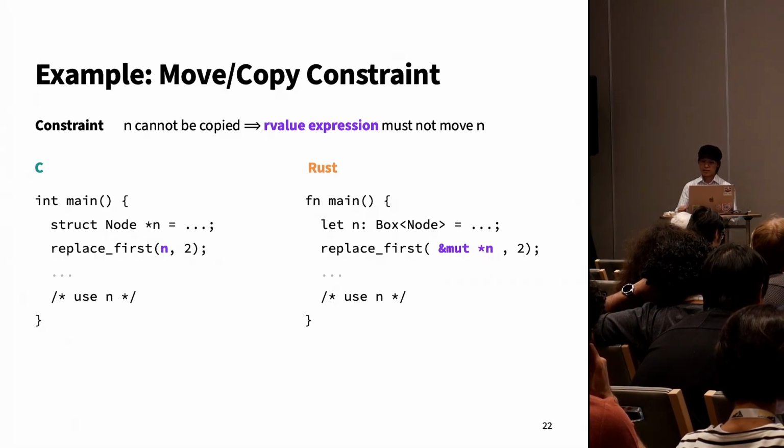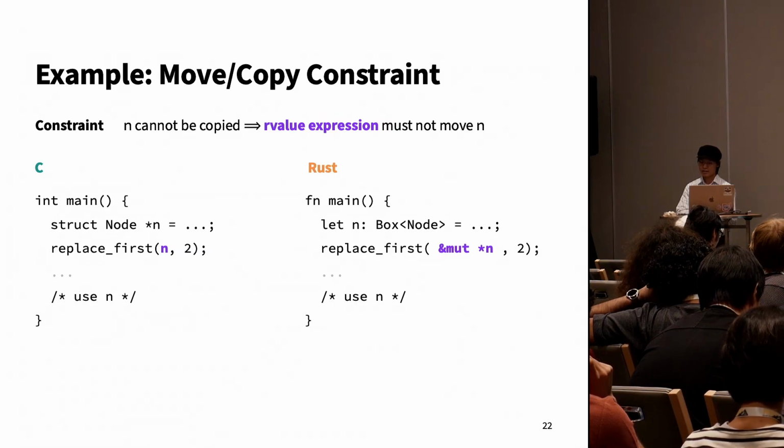And this matters because in Rust, only certain Rust types can be copied, and for pointers in particular, you can't just copy any old pointer. Like in C, you can only do arbitrary copies with certain types. And this constraint falls out from these facts.